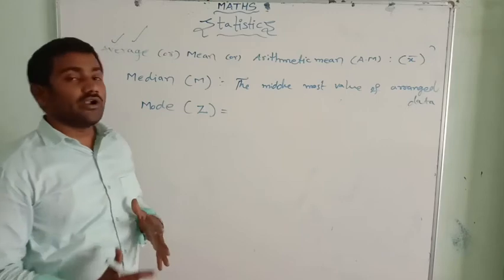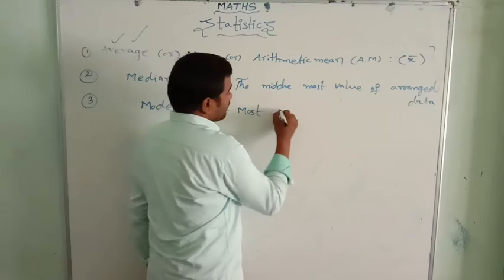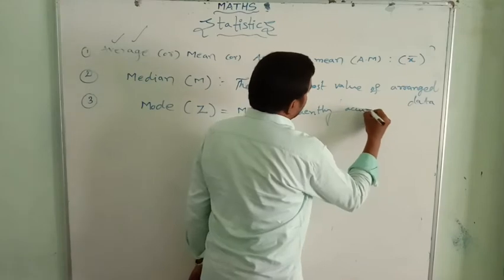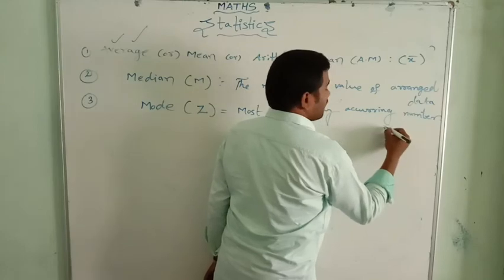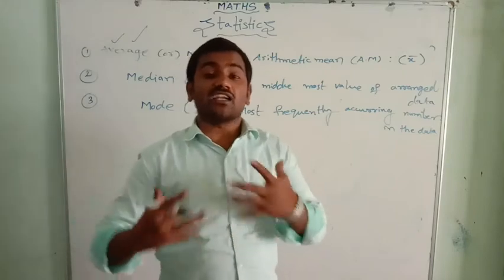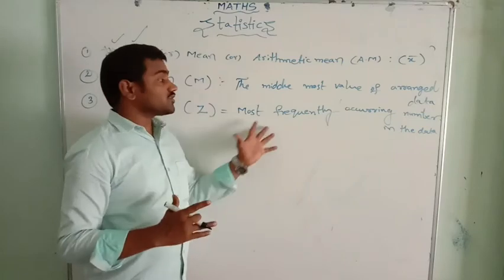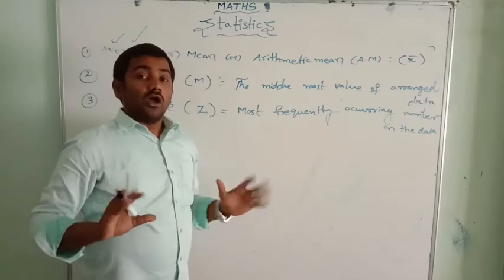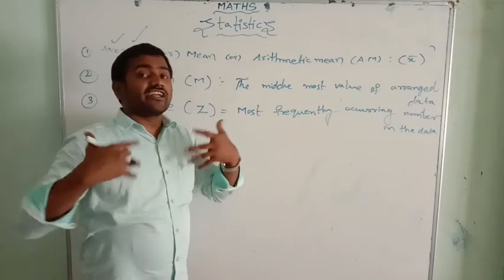So what is the meaning of mode? The most frequently occurring number in the data is known as the mode. That means the most time repeating number in the data is called the mode. The number that repeats most times is called the mode.